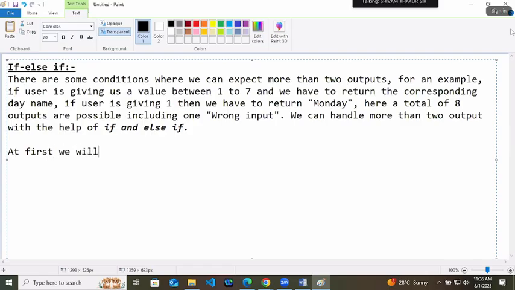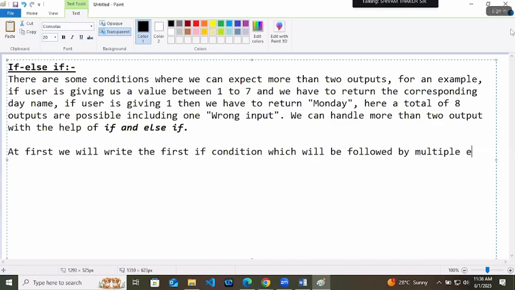At first we will write the first if condition, which will be followed by multiple else if, which is also called ladder if else if.